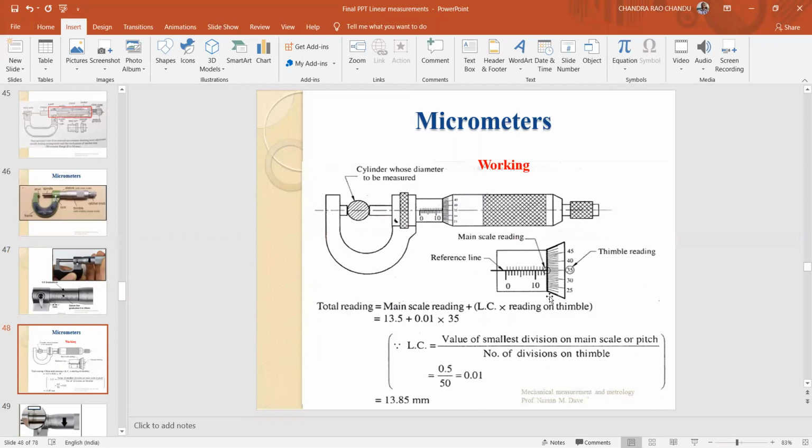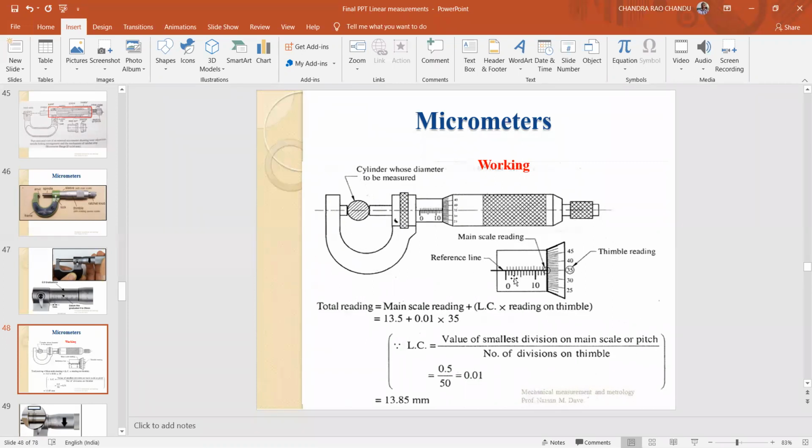Micrometer: the cylinder whose diameter is to be measured is placed in between the fixed jaw and the movable spindle. Here this is the main scale, and this is the thimble scale. This line is the reference line. On this main scale, 1 mm divisions are there below the reference line, and above the reference line 0.5 mm gradations are there.